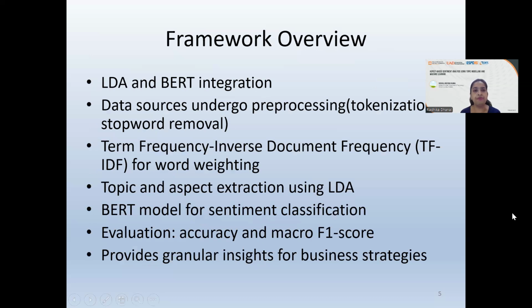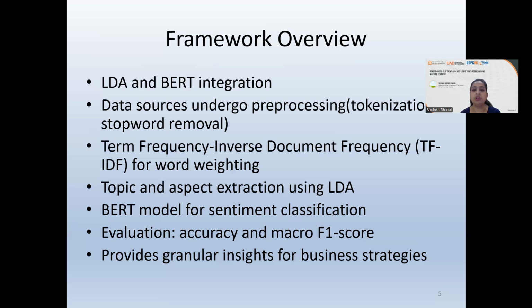Moving ahead, let's talk about the current framework and its overview. As I've already said, it's an integration of LDA and BERT, latent Dirichlet allocation and the BERT model. Data sources undergo pre-processing: tokenization, lemmatization, stop word removal. Then we apply term frequency and inverse document frequency to identify the word weights. And then ultimately we go ahead with LDA to extract the topics and the associated aspects for that particular topic.